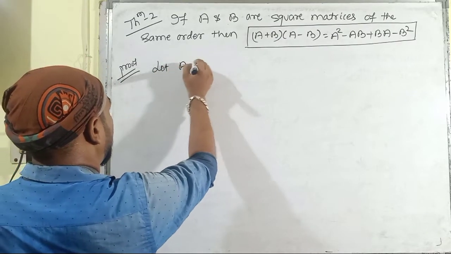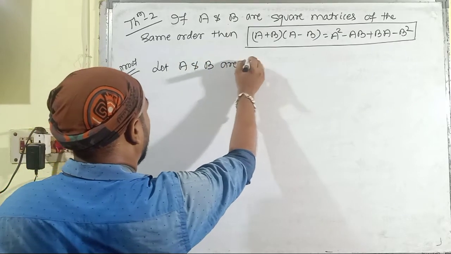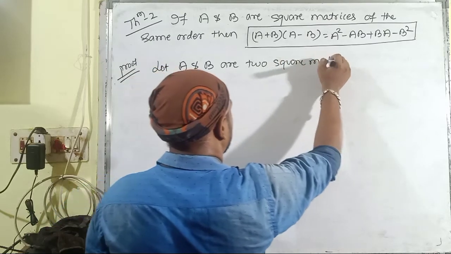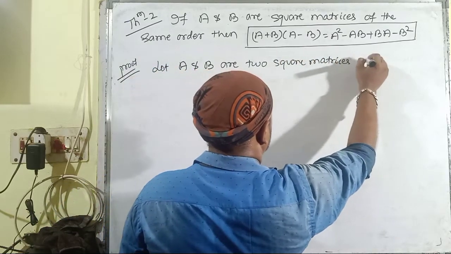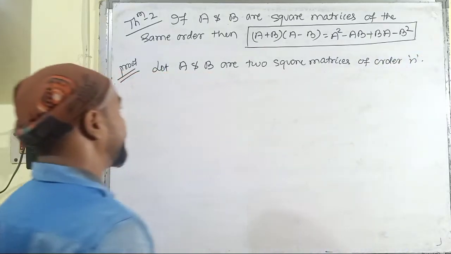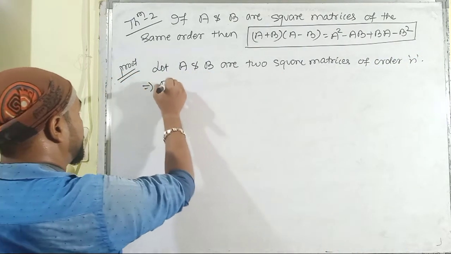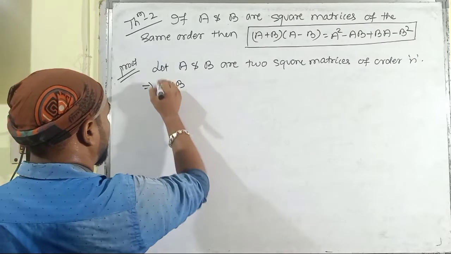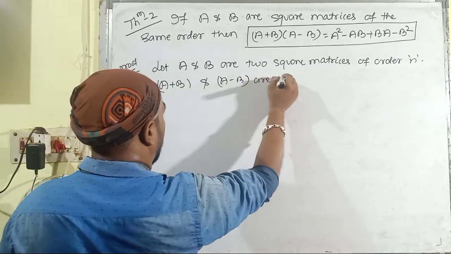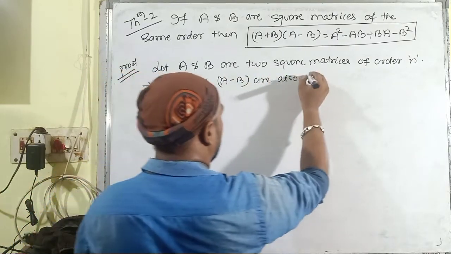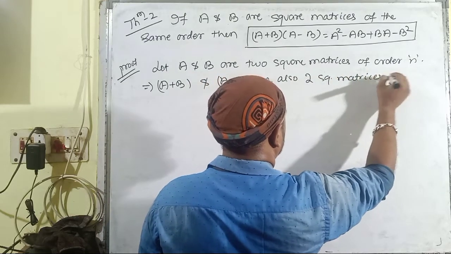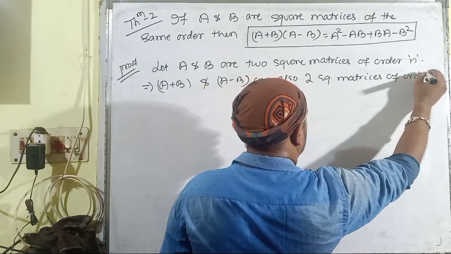Let A and B be two square matrices of order n. That implies A plus B and A minus B are also two square matrices of order n.